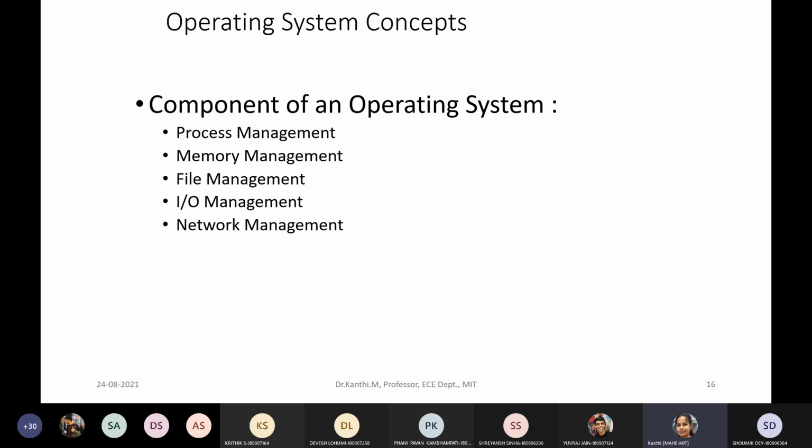I'm discussing more on process management, because we are using various processes: how a process is created, process creation, process deletion, how we can have inter-process communication, and how the various kernel objects are used in the different processes. In this particular course, we are dealing with process management.